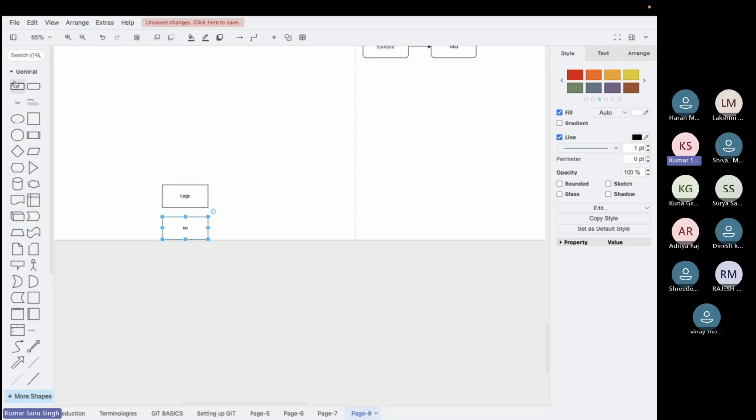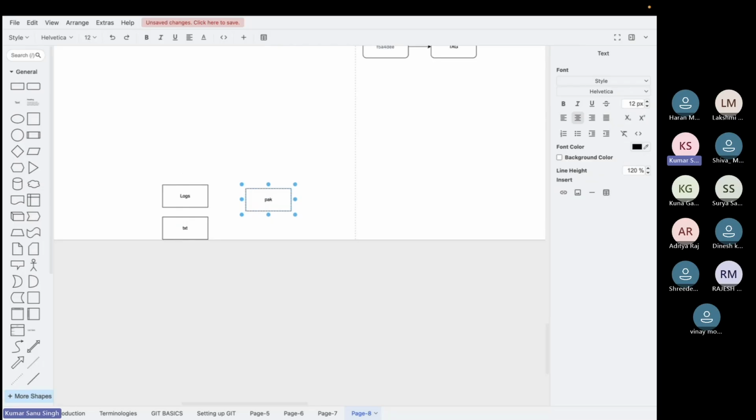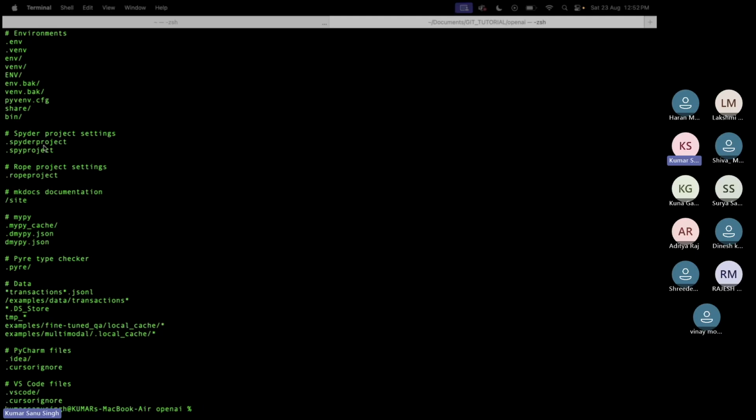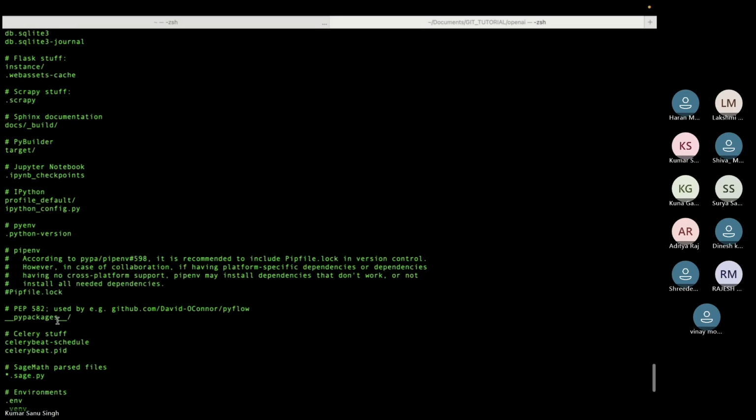You may have, let's say, a package.json created, or any file which you do not want to be tracked under Git. That part you mention inside .gitignore, so that it doesn't get picked. Okay, got it?